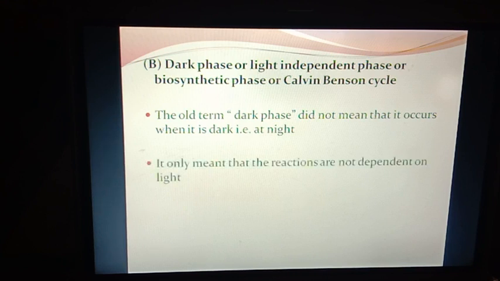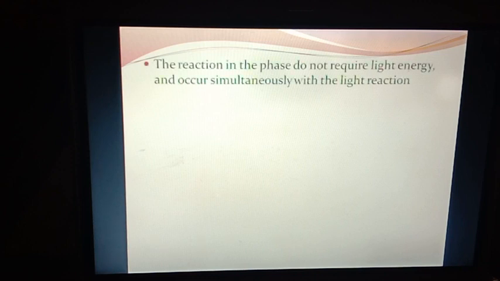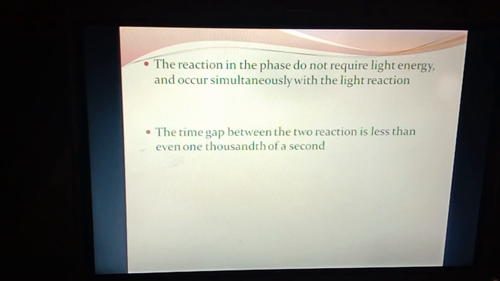It only meant that the reactions are not dependent on light. That is why it is better to call it the light independent phase. The reactions in this phase do not require light energy to occur simultaneously with the light reaction. The time gap between the two reactions is less than even 1/1000th of a second.